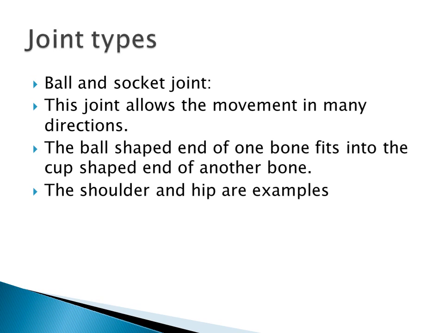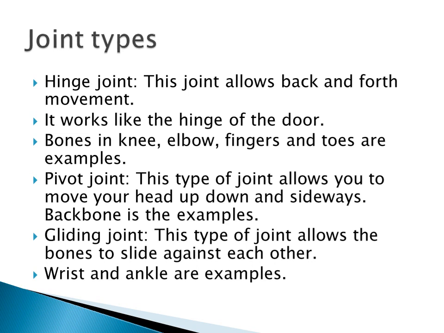It is fitted to the cup shape of the other bone. These joints are found in the shoulder and hip. And then the hinge joint allows only back and forth movement, like opening or closing a door. Knee, elbow, fingers, toes are all examples.